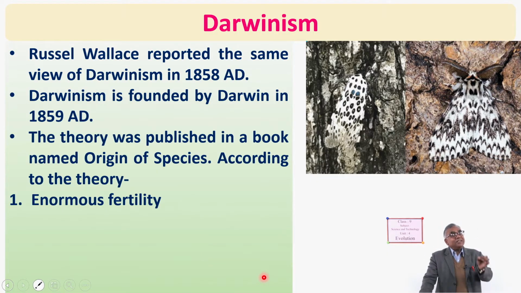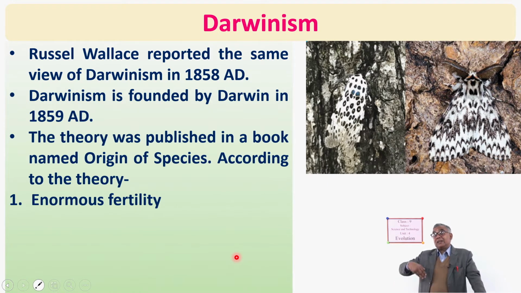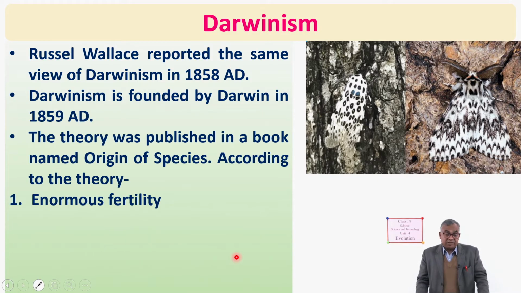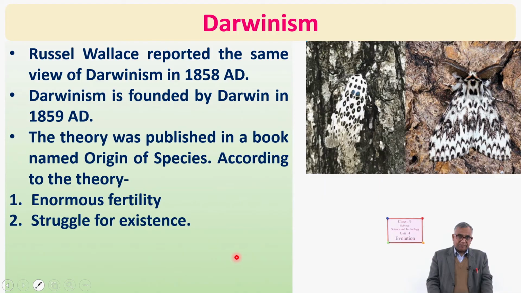So what will be about the insects who lay eggs in hundreds? Hundreds of eggs are laid by them. About half, you can say 500, 400 eggs are laid at once. And they lay eggs a number of times per year. Then instead of air, oxygen and carbon dioxide, there should be insects. But it is not found so. That is another part about which we have to discuss. But anyway, organisms have a very high tendency of reproduction, which is known as what? Enormous fertility.